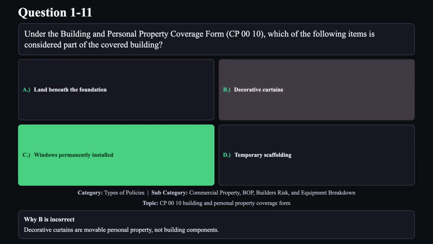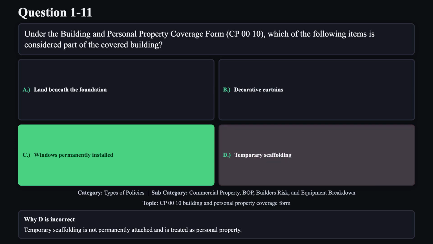Reason B is not correct. Decorative curtains are movable personal property, not building components. Reason D is not correct. Temporary scaffolding is not permanently attached and is treated as personal property.